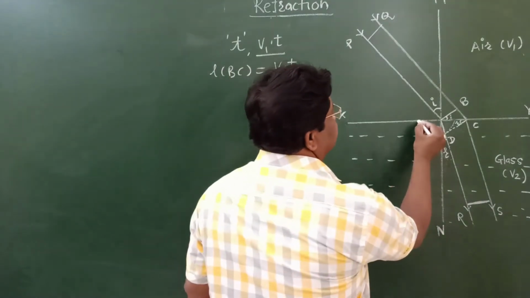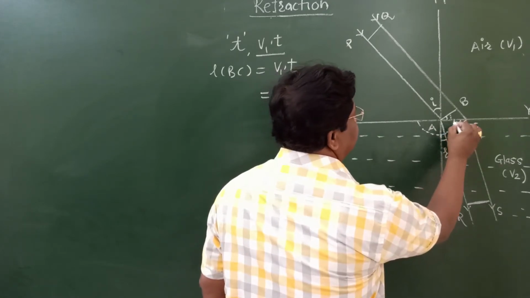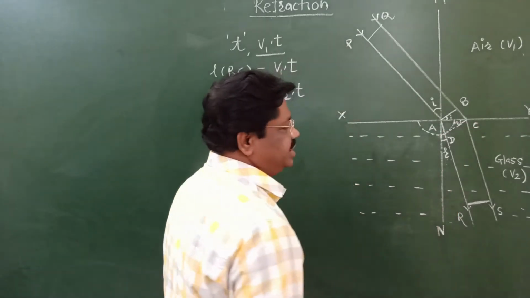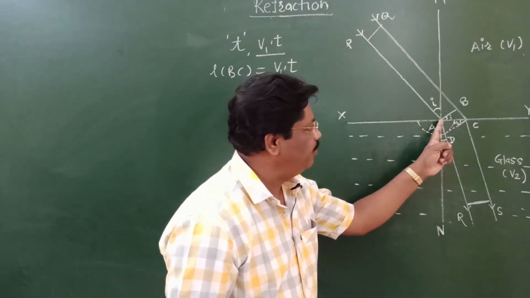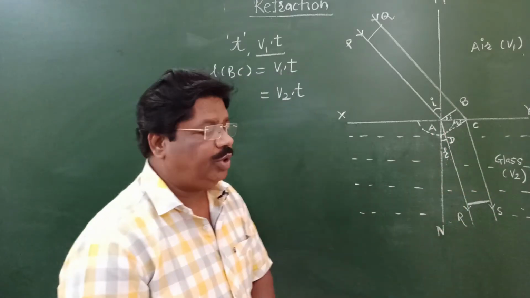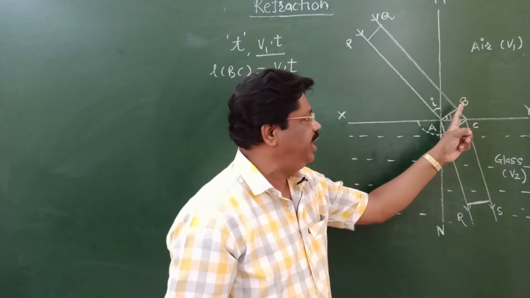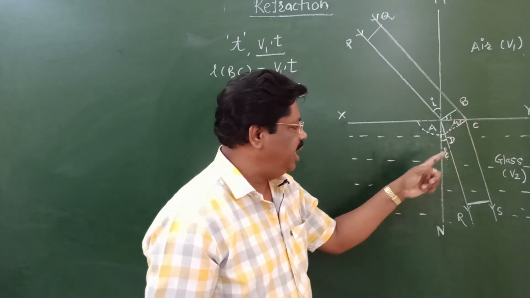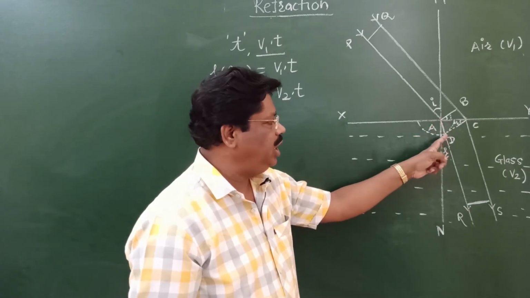Therefore, the length of path AD is V2 into t. During time t, the wavefront moves from B to C in air and from A to D in the denser medium.